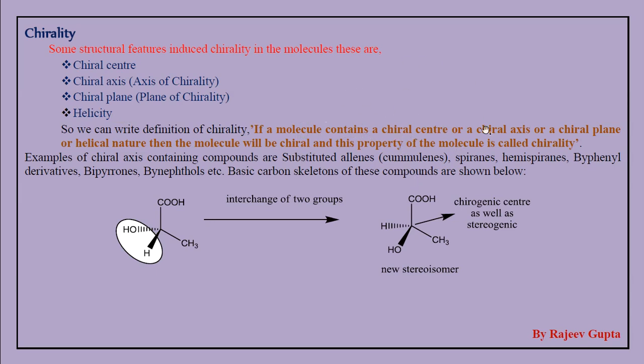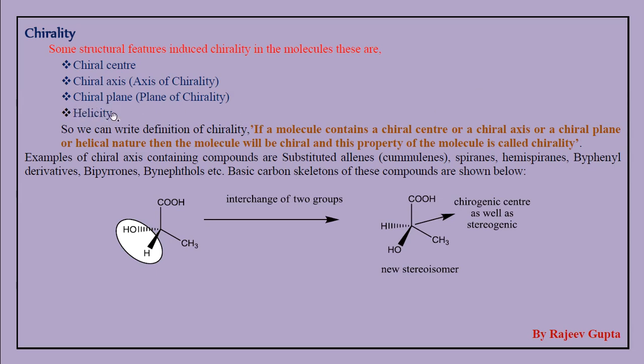In a circular structure, one portion is towards the viewer, and as we move in this direction, we see the benzene ring away from the viewer, so we get a spiral nature, a spring-like nature of that molecule. Examples we can observe are pentacene, anthracene derivatives.